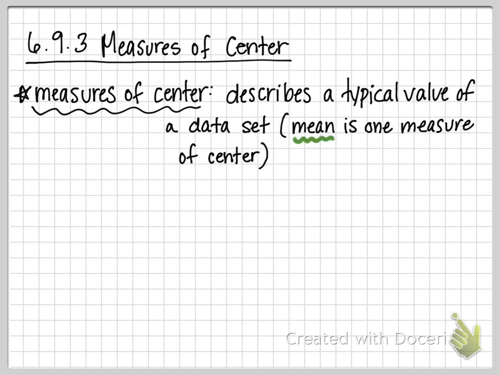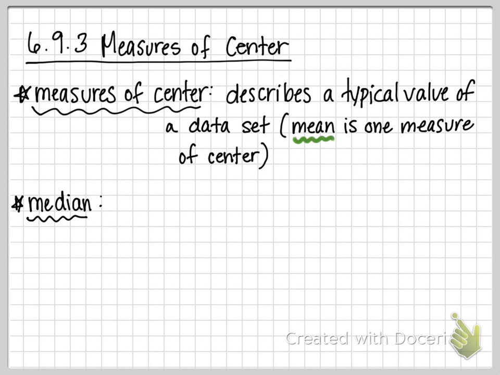The mean, like we talked about yesterday, is one measure of center. So we sort of spent one day on just that particular measure, and that is included as a measure of center. It gives us an idea about a typical measure of the data set. The mean gives us an idea of the average of all the numbers.